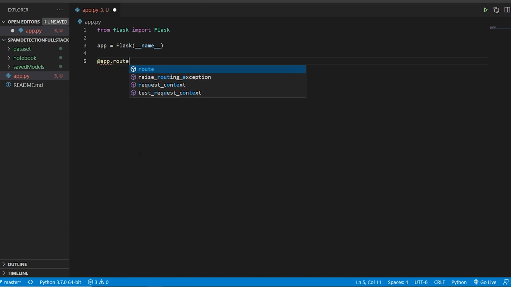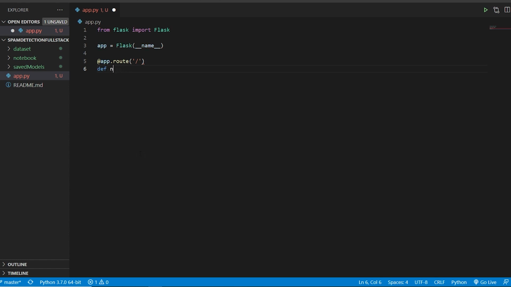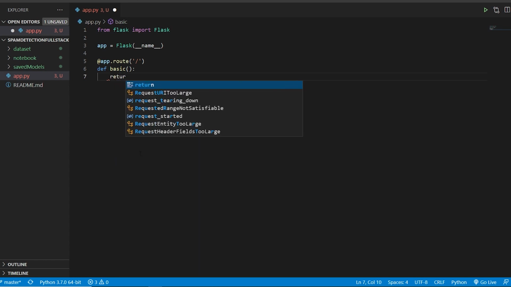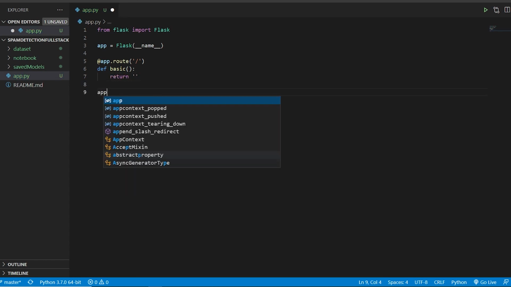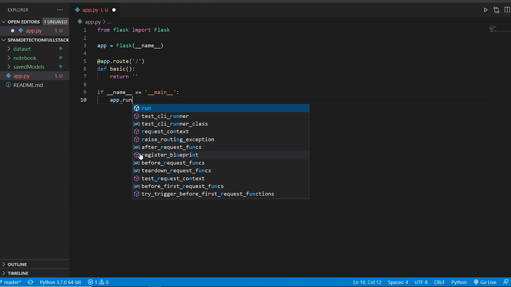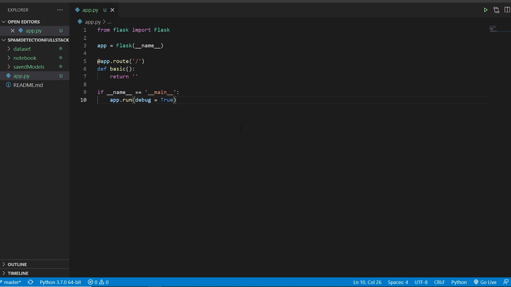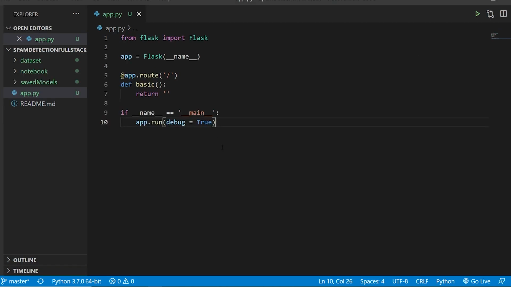Here you have to say app.route, and I'll just hit on the basic route, and I'll say def basic function. This is one of the functions where I return, let's say, nothing. Here I'll have to make an entry point. So I'll say if __name__ is equal to __main__, I'll say app.run, where I say debug is equal to True. All right, so my Flask application is ready. This is just the basic Flask anyway.